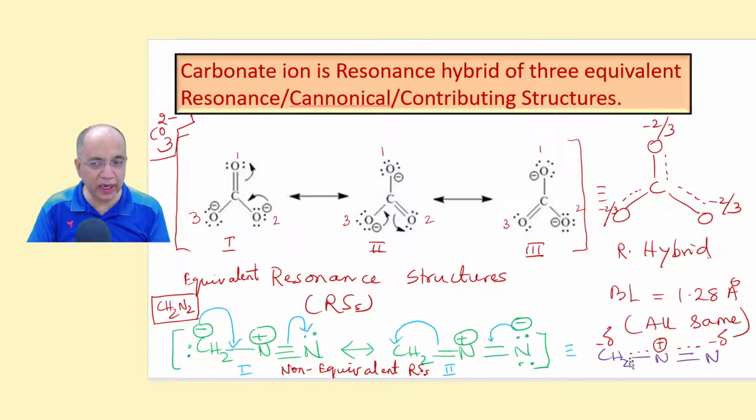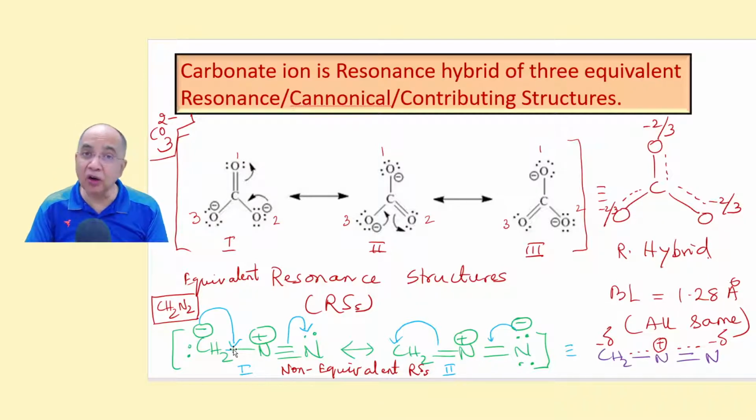There is a dotted line over and above the sigma bond. Here the NN bond is triple, here the NN bond is double. So it is a dotted bond over and above a double bond. So the bond order is between 2 and 3, and in carbon-nitrogen the bond order is between 1 and 2.